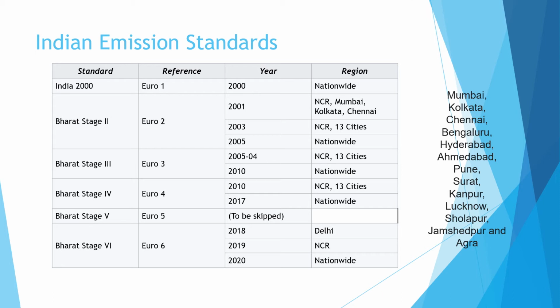So students, these are the emission norms which are applied in India, and now, in the year 2020, the emission norm is Bharat Stage 6 or BS6, which is applied all over India.